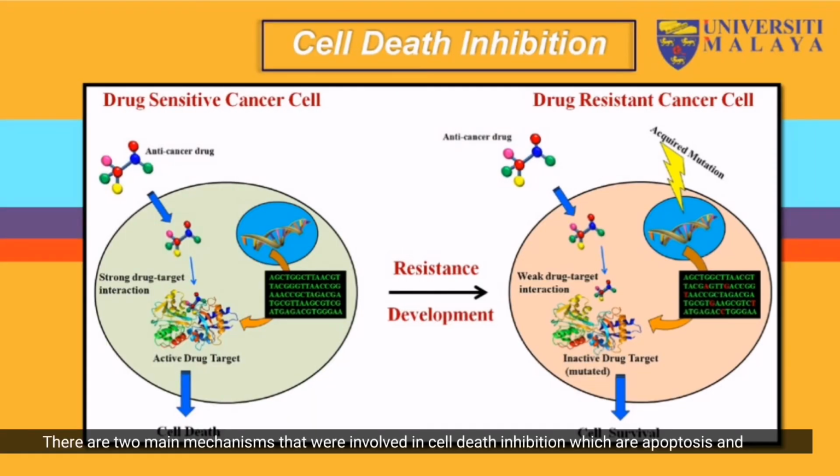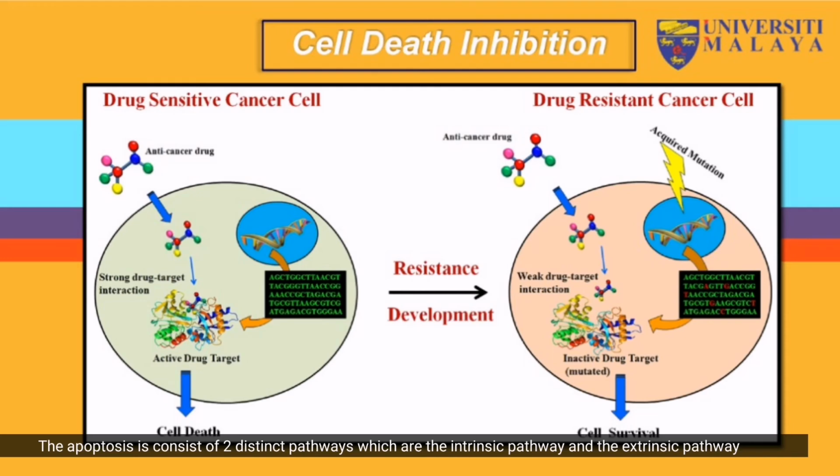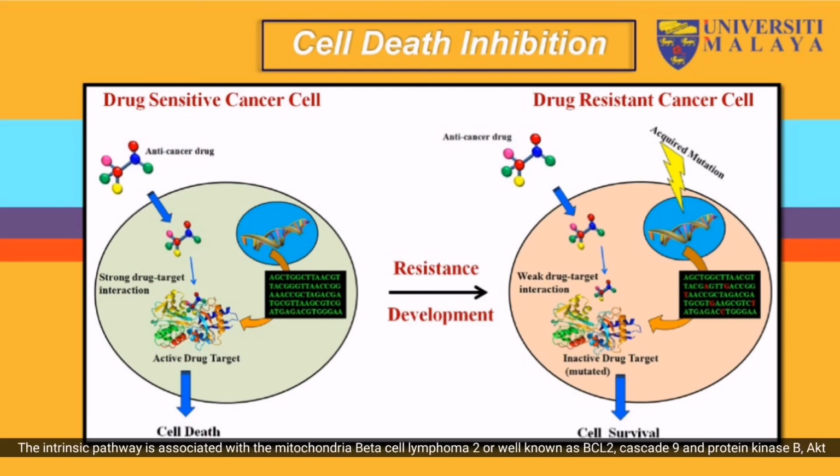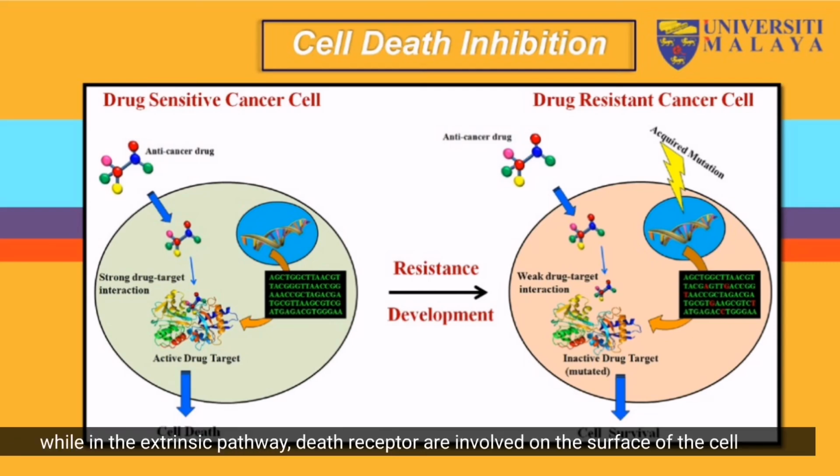There are two main mechanisms involved in cell death inhibition, which are apoptosis and autophagy regulatory events. Both of them act antagonistically to each other. Apoptosis consists of two distinct pathways, which are the intrinsic pathway and the extrinsic pathway. The intrinsic pathway is associated with the mitochondrial B-cell lymphoma 2, or well known as BCL2, caspase 9, and also protein kinase B, AKT. While for the extrinsic pathway, the death receptors on the surface of the cells are involved.